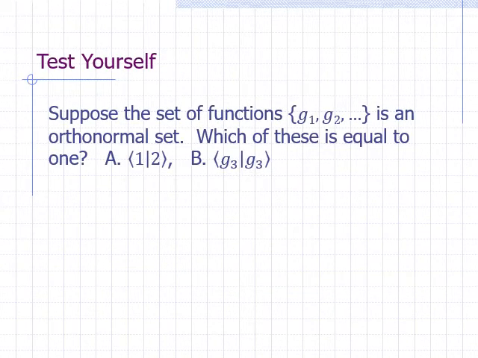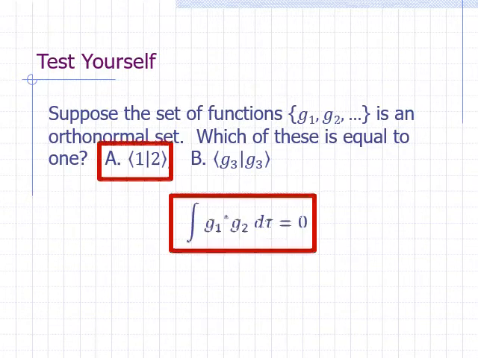Suppose the set of functions g sub 1, g sub 2, and so on is an orthonormal set. Which of these integrals written in Dirac bracket notation is equal to 1? Choice A means the integral of g1 star times g2 over all space. Since the functions are not the same, the integral is 0.